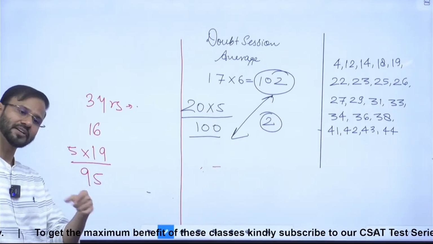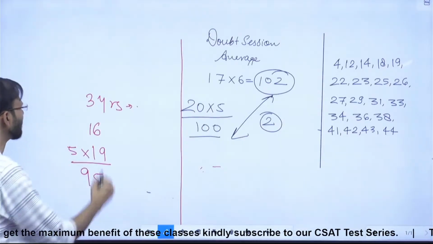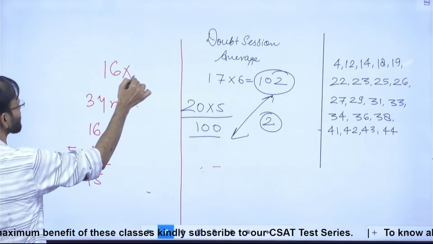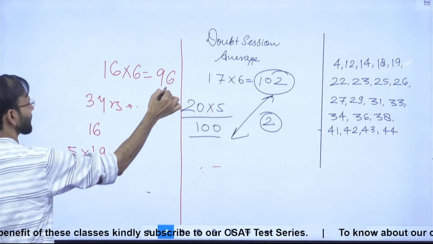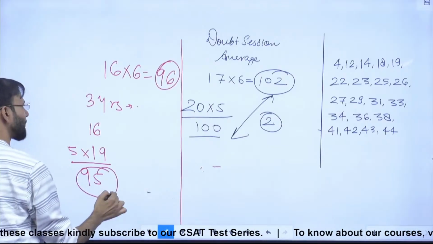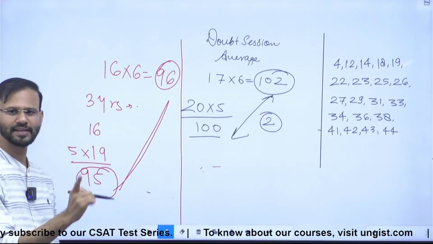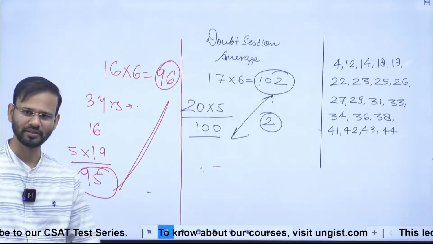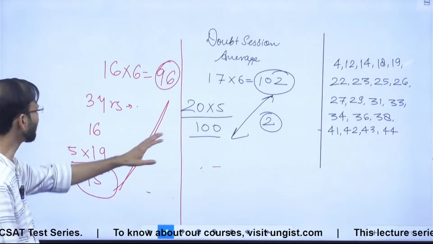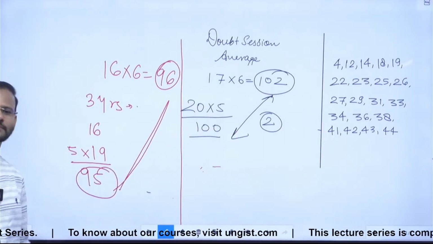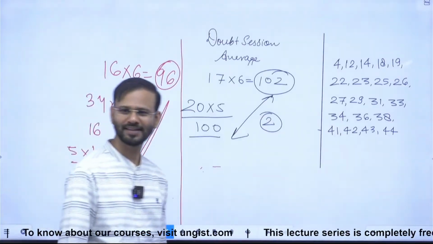And how many members are now? 6. So sum should be 16 into 6, which is 96. Guys, what is the difference? 1. So 1 year is the age of the newborn baby. That's it. हो गया. बिल्कुल आप देख रहे हैं, exactly similar solution. Right?